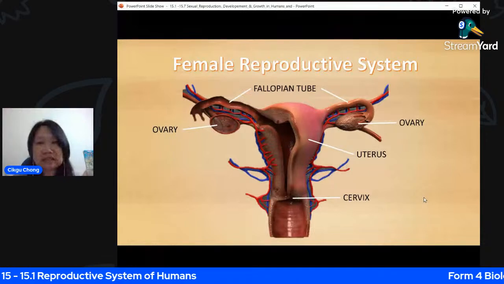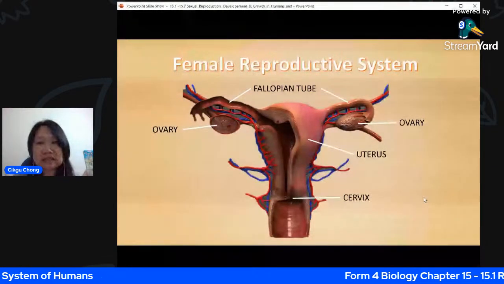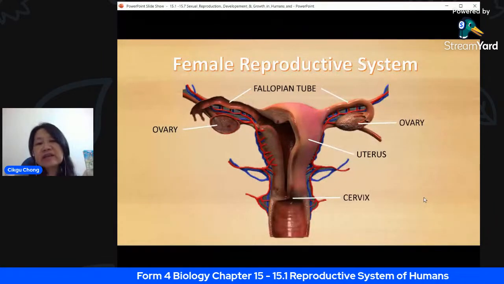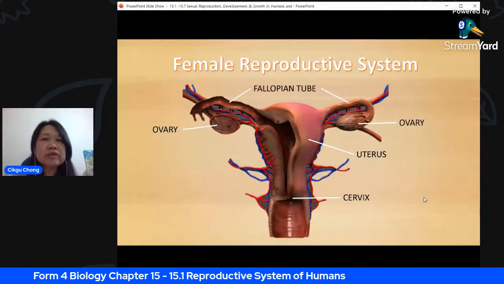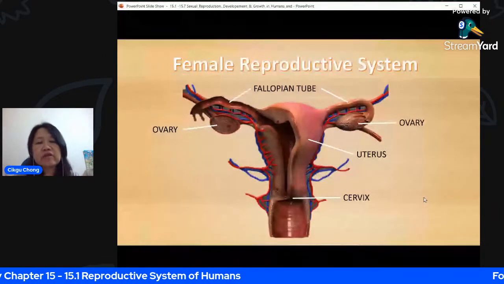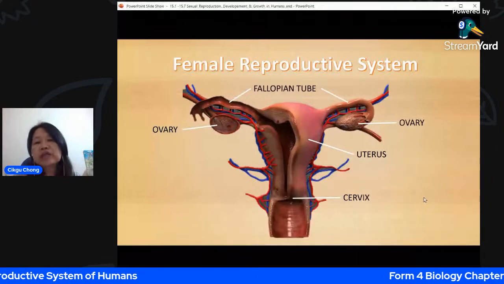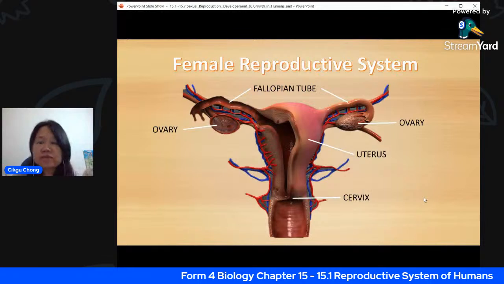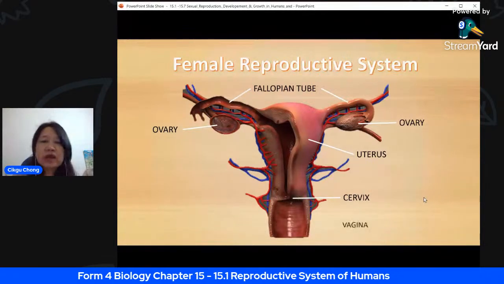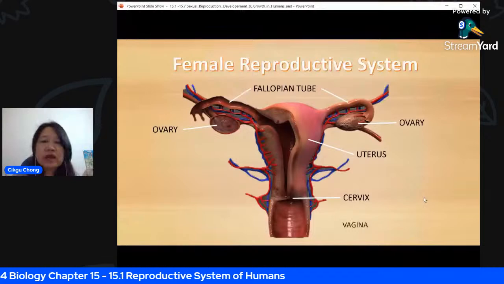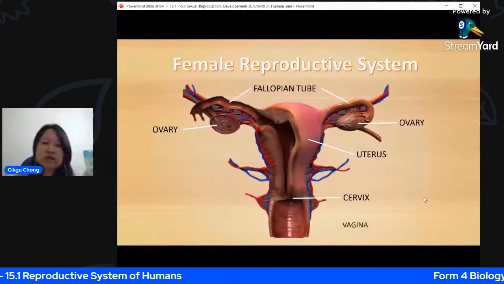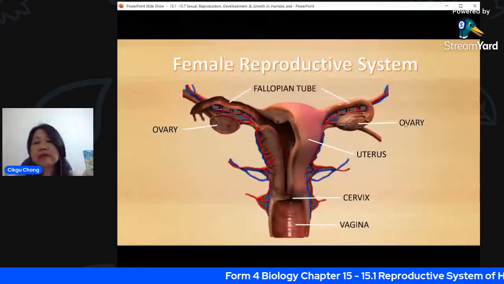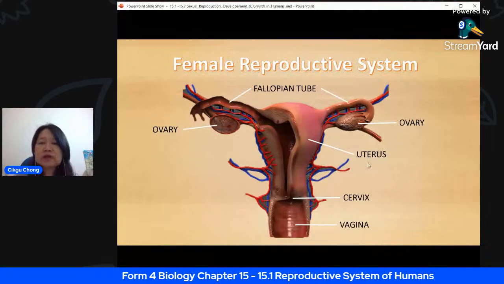Next, the cervix. The cervix is the neck or the opening to the uterus. We have cases like cervical cancer, and of course uterus cancer, in women. This is the part that will dilate to allow the baby to be born during childbirth. And lastly, you have the vagina, which is the passage for the sperm to move into the body of the female. Just remember these 5 parts: ovary, fallopian tube, uterus, cervix, and vagina.